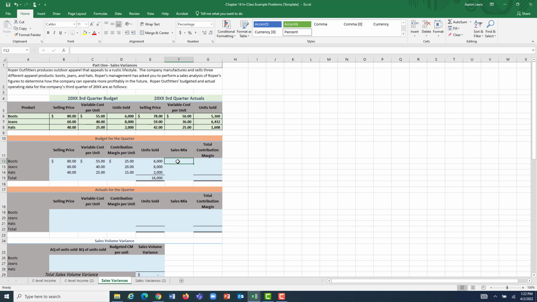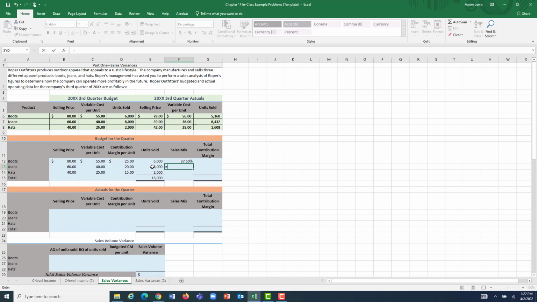So for boots, we thought 6,000 out of the 16,000 units that we sold were going to be boots. If we take 6,000 and divide it by 16,000, we come up with 37.5%. So we expected when we made our budget that 37.5% of all sales were going to be for boots.